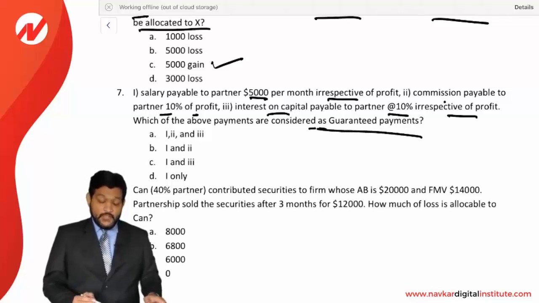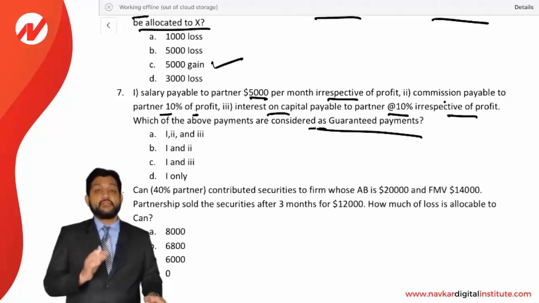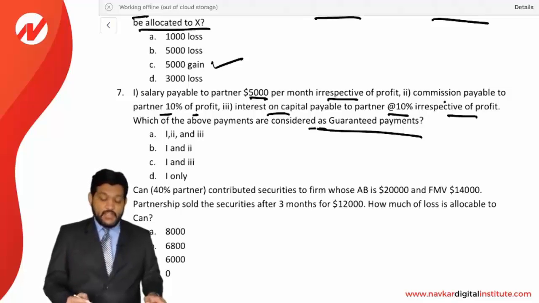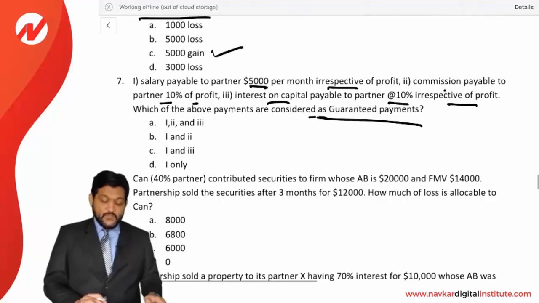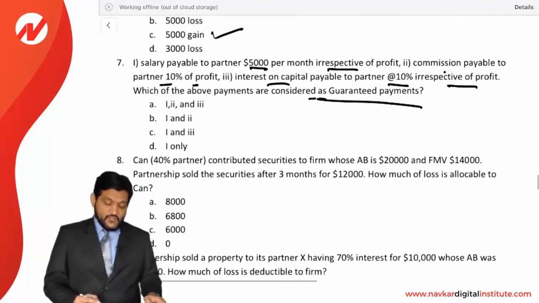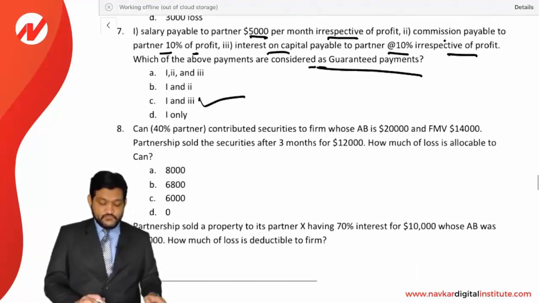Look at this. See, salary is payable irrespective of profit, that's a guaranteed payment. Commission is payable at 10% of profit. So if there is a profit, then commission will be paid. So it is not a guaranteed payment. And interest on capital is payable irrespective of profit, so it's a guaranteed payment. It means salary and interest on capital are guaranteed payments while commission is not. So they are asking what is a guaranteed payment, so we can say 1 and 3. So C is the correct option.